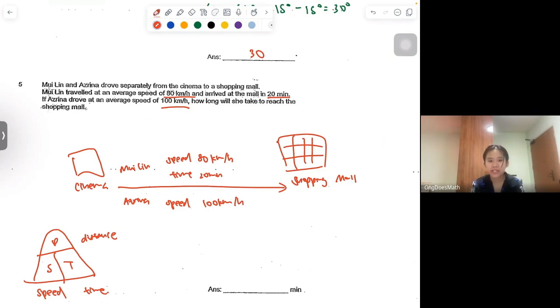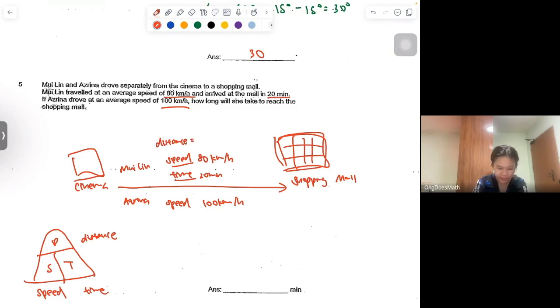Okay, I hope you understand that the distance that Mui Lin and Azrina traveled is the same, because the distance from cinema and shopping mall is the same and they took the same route, which means that the distance that both of them took was the same. So firstly, we want to find out what the distance Mui Lin traveled is, because for Mui Lin, you have the speed, you have the time, right? Which means you can find the distance.